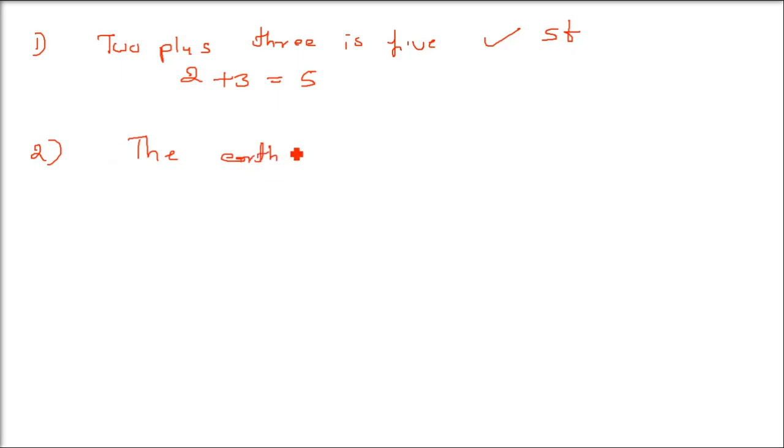Now I'm going to the second one. The earth is a star. Now this is coming from physics, so you can answer it in a different way. Some people will say earth is a star, but we don't. Earth is not a star, we say earth is a planet. So this is a declarative statement, but the statement is false.